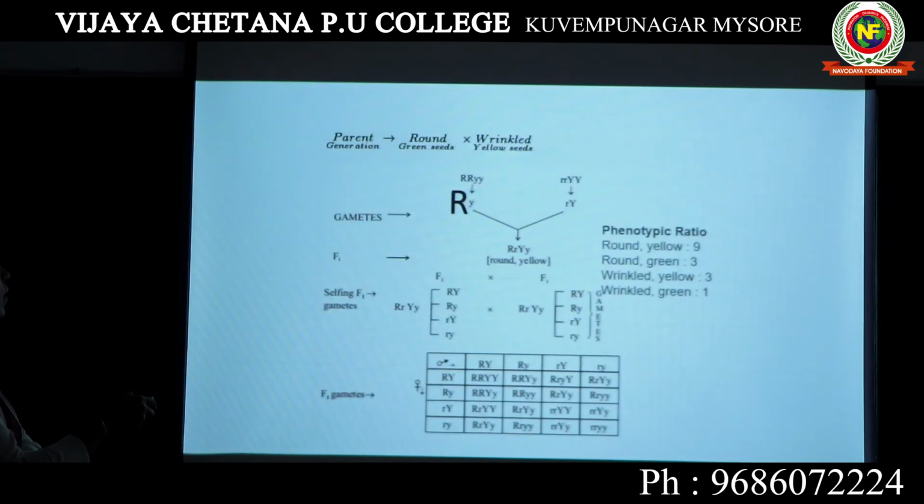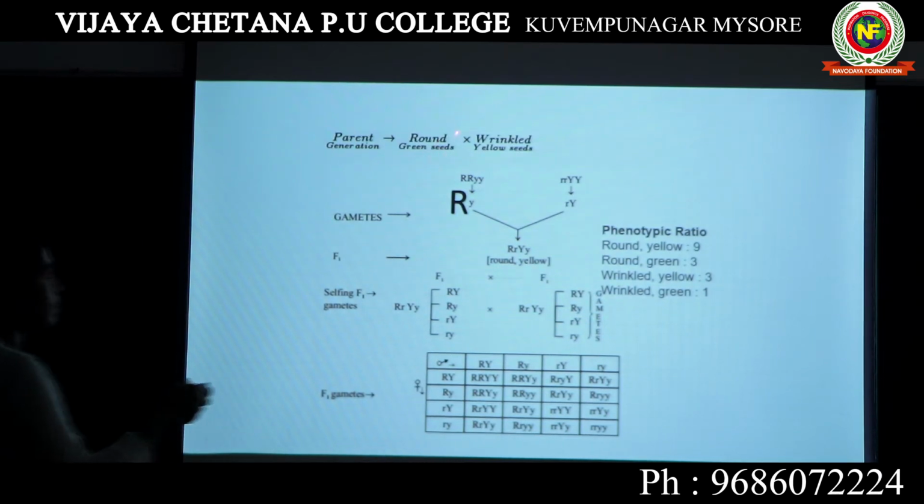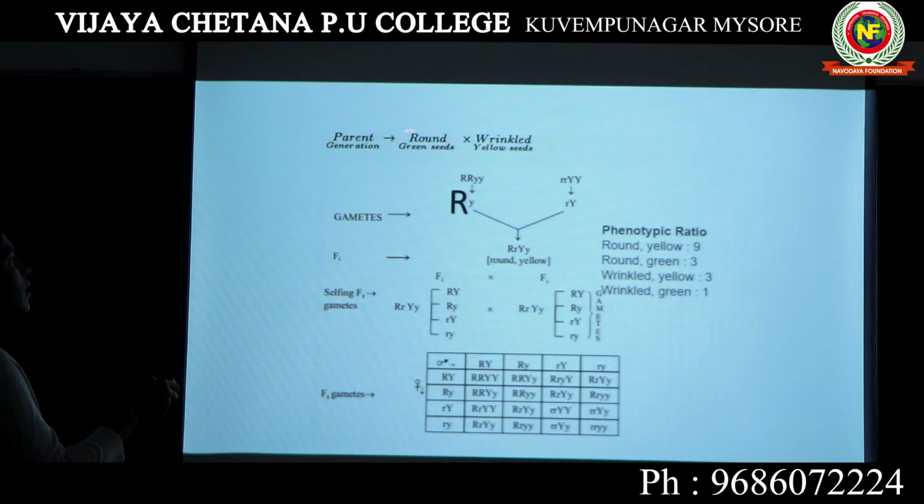Now he took two plants. One had round green seeds, another had wrinkled yellow seeds. Here he is taking seeds, and in the seeds itself he is considering two characters. One is the shape of the seed: here it is round, here it is wrinkled. The other is the color of the seed: here it is green, here it is yellow.